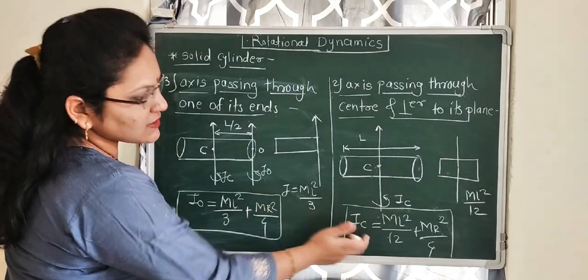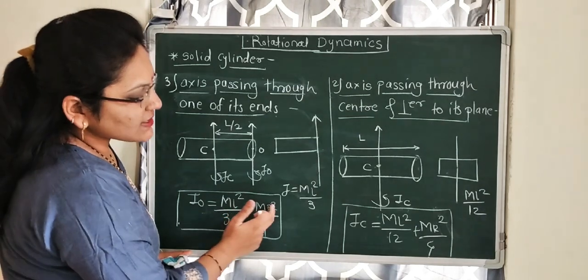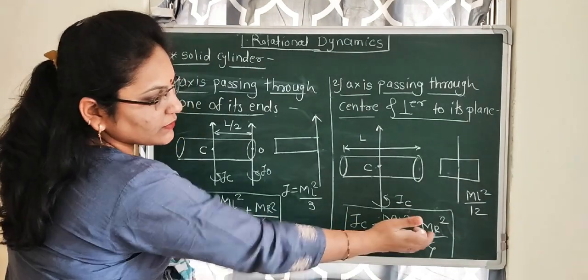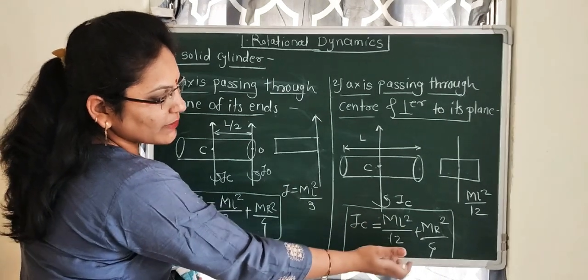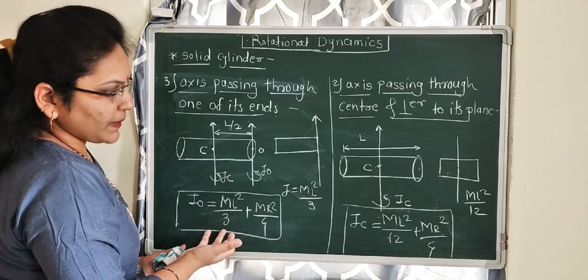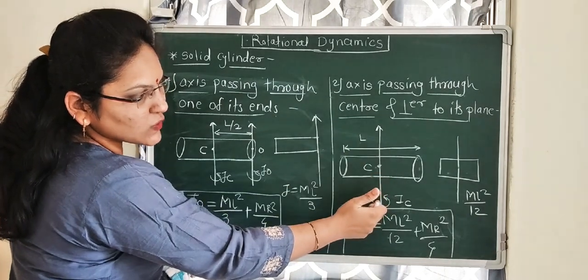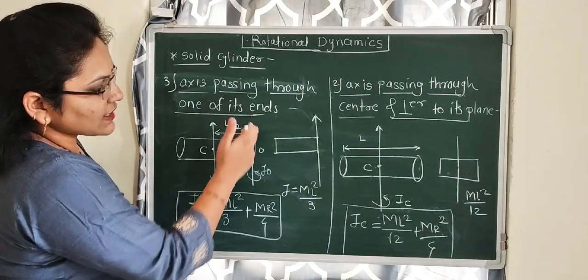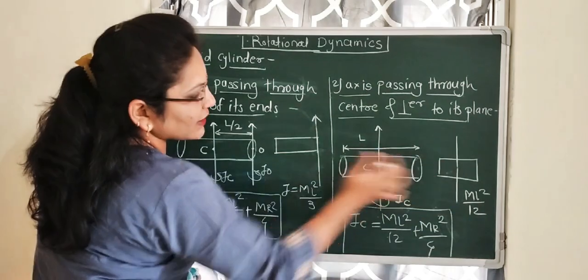Here in these two cases, the only difference is that mr square by 4 is the same in both cases, but here we use ml square by 12 and here we use ml square by 3, because it is for a rod with the axis passing through the center and here the axis is passing through the end of the rod. These two formulas are different.